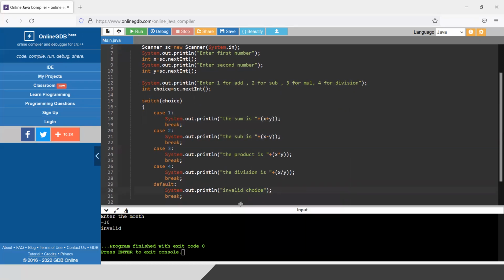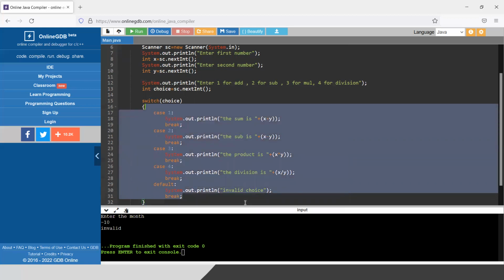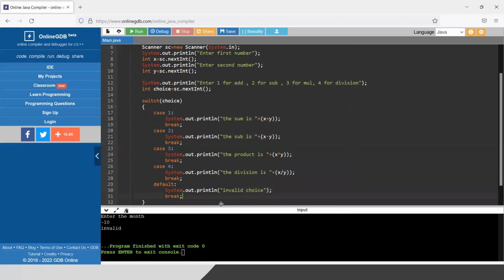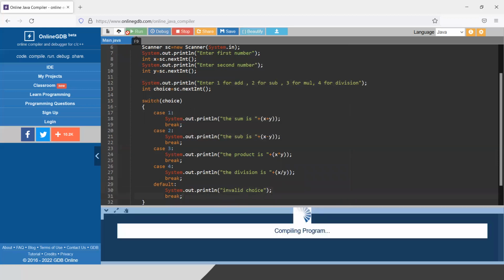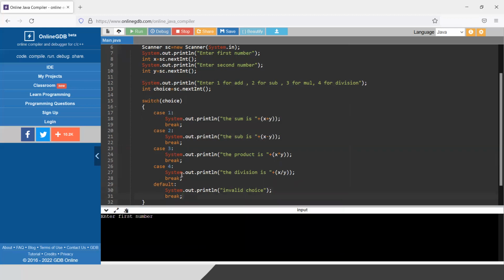So the programs which involve some distinct values, as I mentioned, like choice. In choice, you cannot give a range of value. So in these cases, people sometimes prefer switch case. That's all. But yeah, if you do not know switch case, obviously you will not be in trouble. You can solve that using if else.